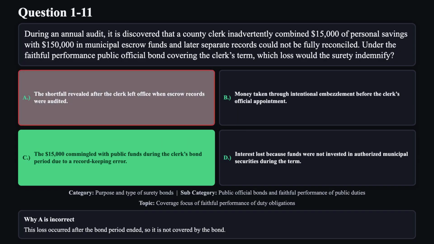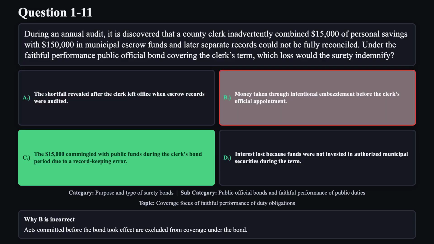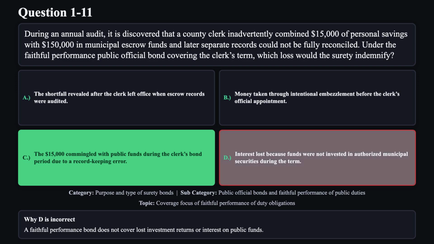Reason A is not correct. This loss occurred after the bond period ended, so it is not covered by the bond. Reason B is not correct. Acts committed before the bond took effect are excluded from coverage under the bond. Reason D is not correct. A faithful performance bond does not cover lost investment returns or interest on public funds.